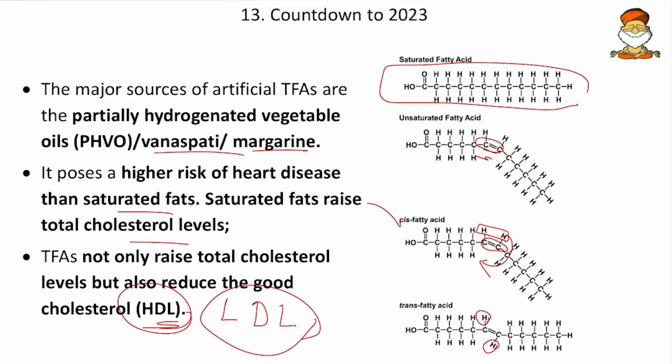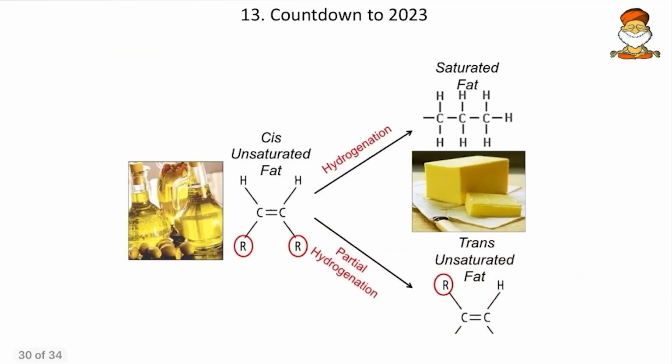So this LDL is unwanted fat. This our body also produces. But this HDL is a wanted fat, it is a good fat. So we require more and more HDL and less of LDL. But these trans fatty acids, they will reduce this HDL. So that's why they become double dangers. So these are some of the facts.